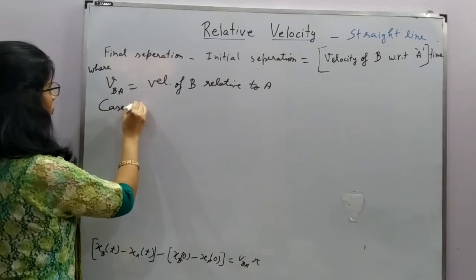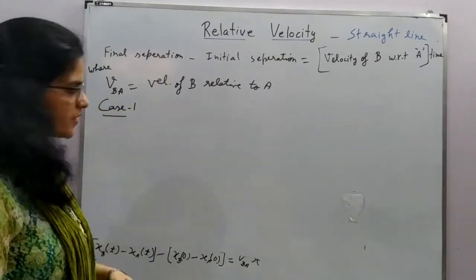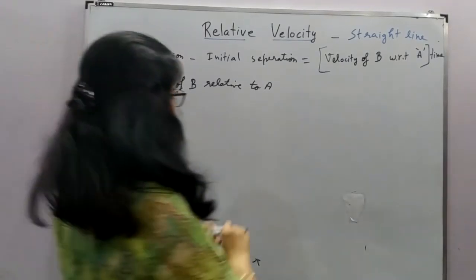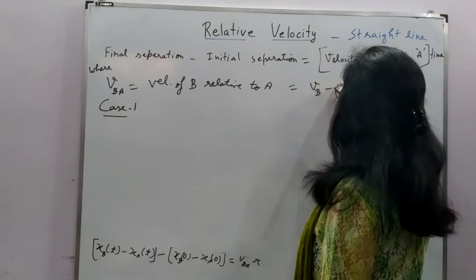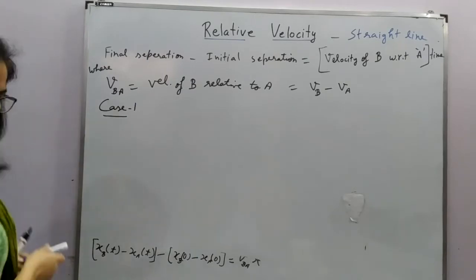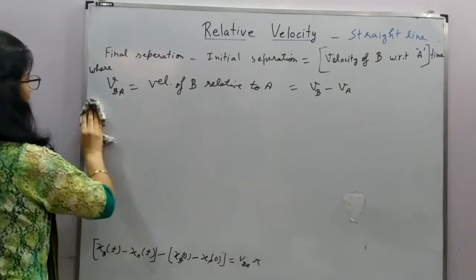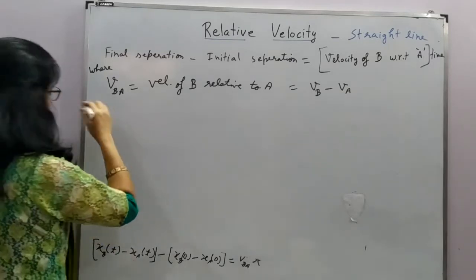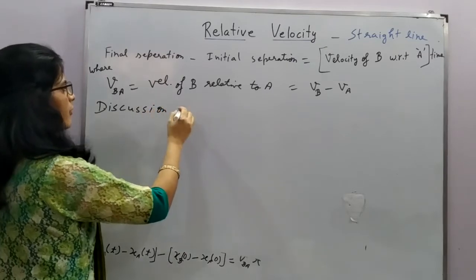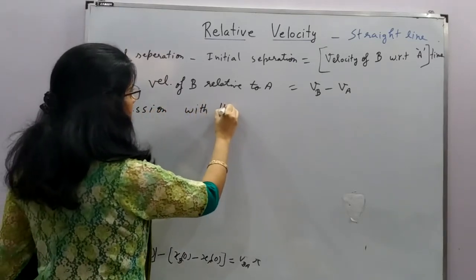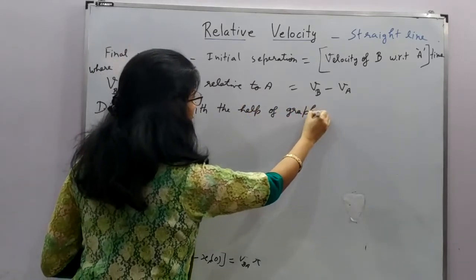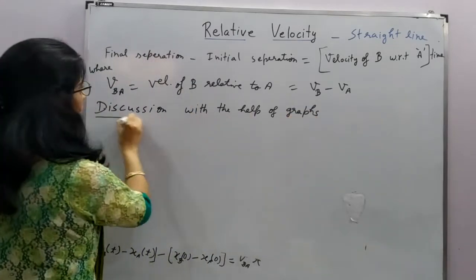So case 1, right? And here we are studying this graphically, right? So we can say, here we can mention this is VB minus VA, and here we are discussing graphically, with the help of graphs.